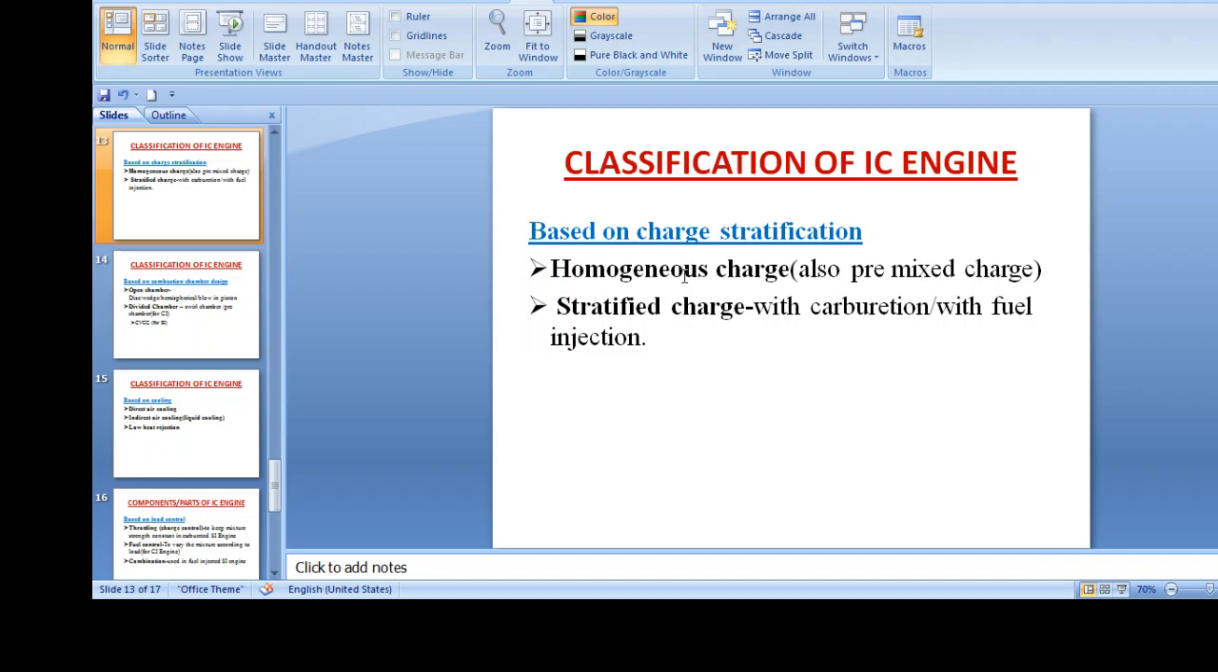Based on charge stratification, how we are stratifying the charge. What do you mean by stratification of charge? A stratified charge can allow for a slightly higher compression ratio without knocking. Knocking is one drawback of the diesel engine. It may be homogeneous charge or stratified charge. Homogeneous charge is also called pre-mixed charge or carburation type. Stratified charge is with carburation or with fuel injection.